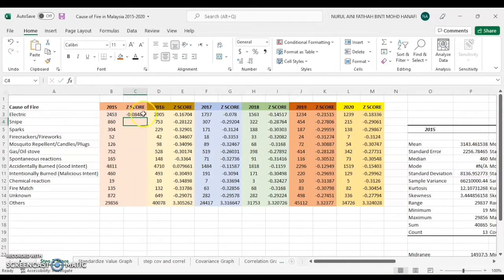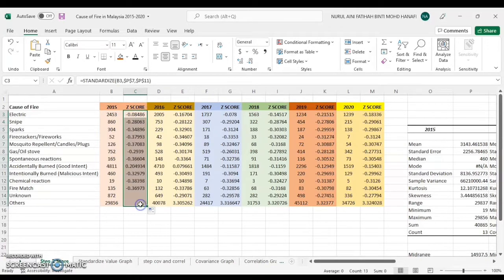Just enter, and you can simply drag it to the bottom. So I have got the Z-score value for 2015, and I repeated the same calculation with the same formula for the next 5 years, which are 2016, 17, 18, 19, and 2020.